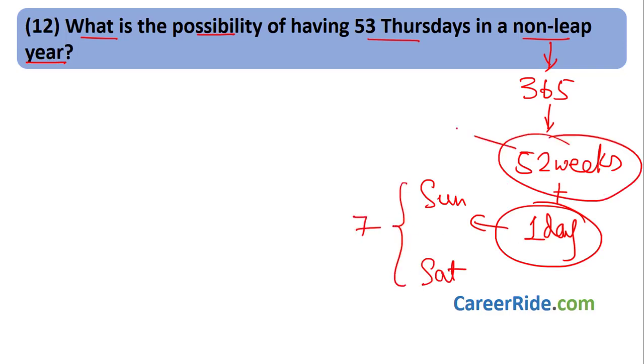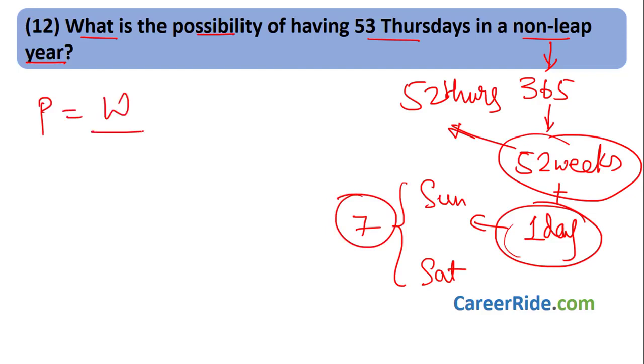In these 52 weeks, you will have 52 Thursdays, right? Okay. So this one day, it has to be Thursday, then only it is possible to have 53 Thursdays in a non-leap year. Okay. So this one day has how many possibilities? There are total 7 possibilities. Probability is what I want divided by total. Total possibilities are 7.